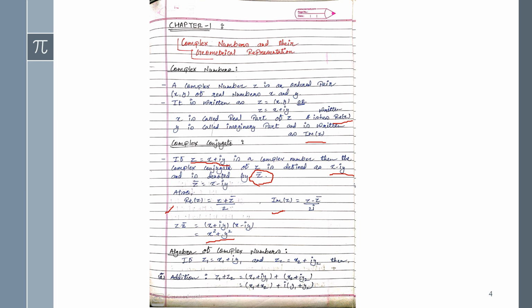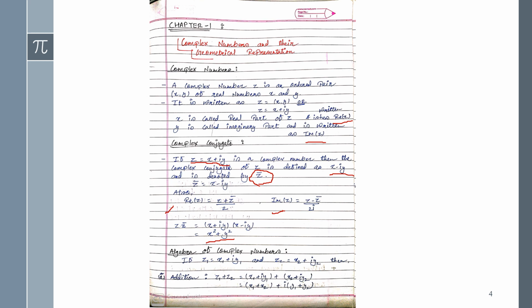So just note that z into z bar will be x square plus y square. Now here I have given some formulas of complex numbers, and here I am taking two more components related to z, that is z1 and z2. The value of z is x plus iy.